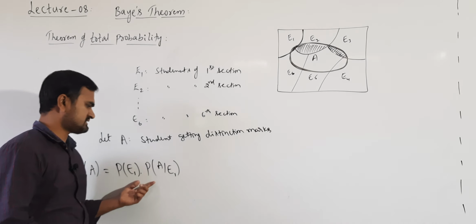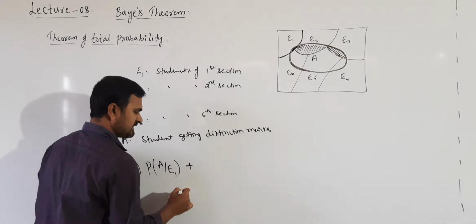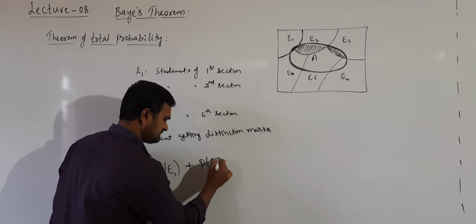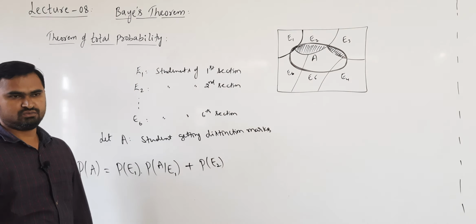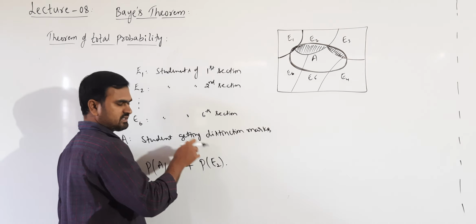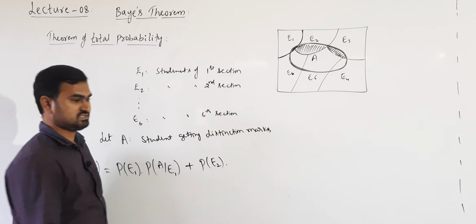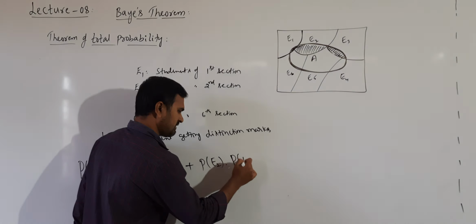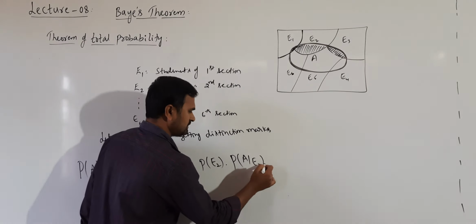It may have occurred in the first section or it may have occurred in the second section. We will select E2 with probability P of E2. Then, knowing that we are selecting the second section, what is the chance of getting a distinction? P of A given E2.